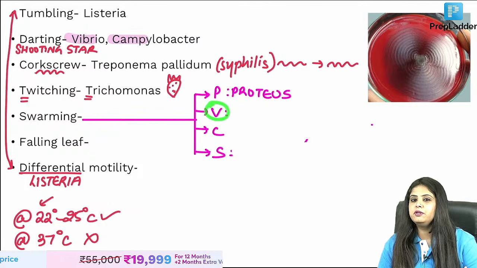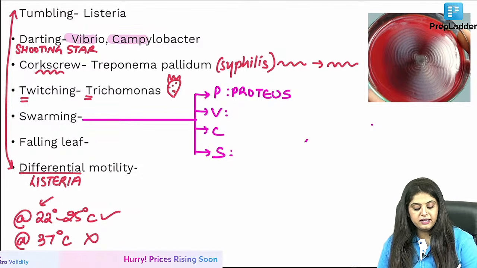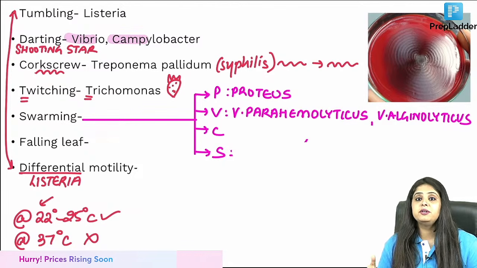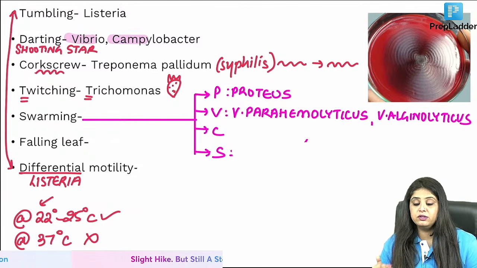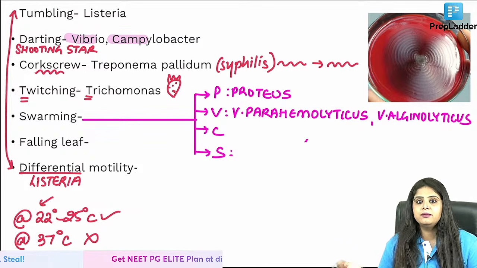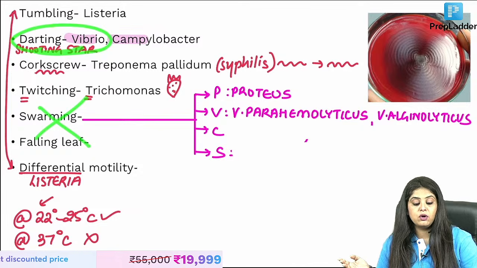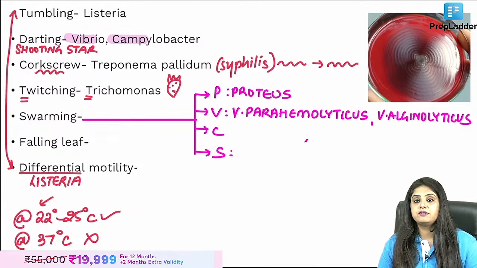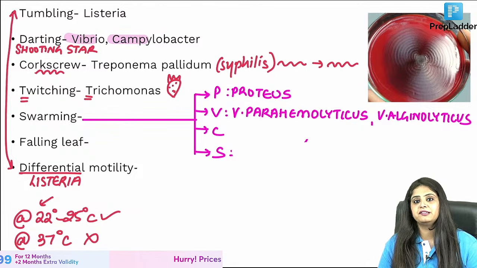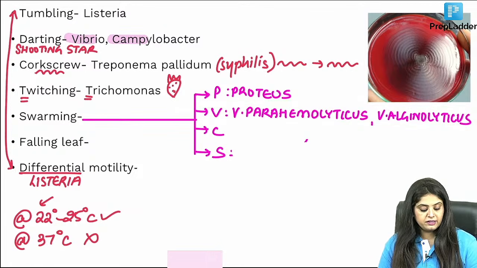Now I ask you V. Would you want to write Vibrio cholerae or the other Vibrios? The other Vibrios, like Vibrio parahaemolyticus and Vibrio alginolyticus. Very, very good. Not Vibrio cholerae. Vibrio cholerae does not show swarming, because I just told you Vibrio cholerae shows that fast shooting star motility. So don't mess up over here. Vibrio parahaemolyticus and alginolyticus. Coming to next, C for what?